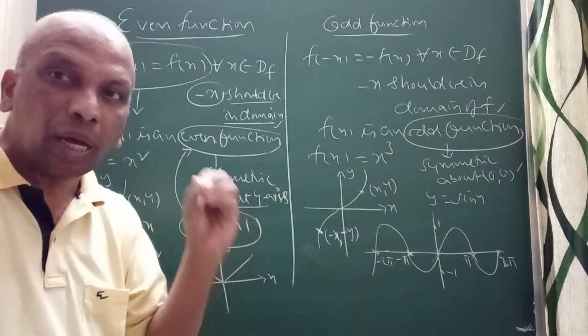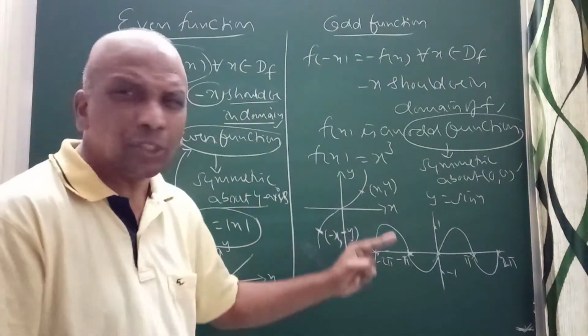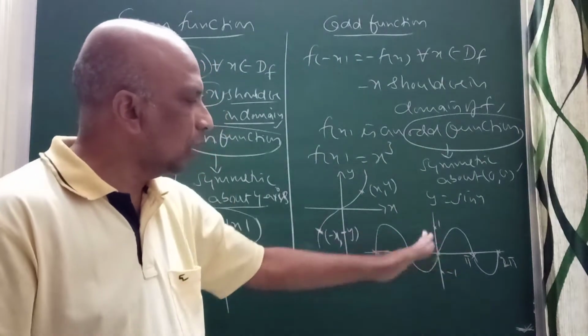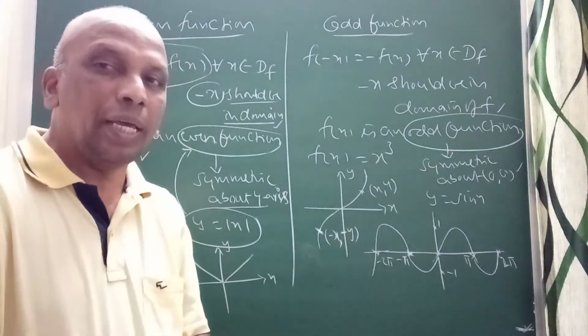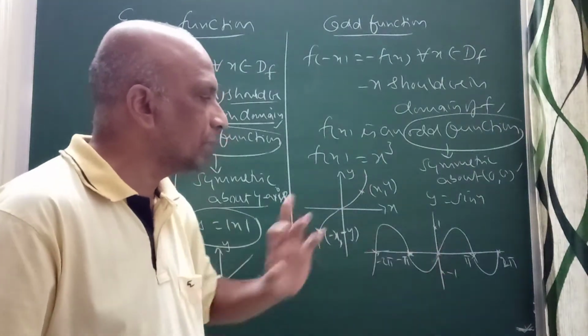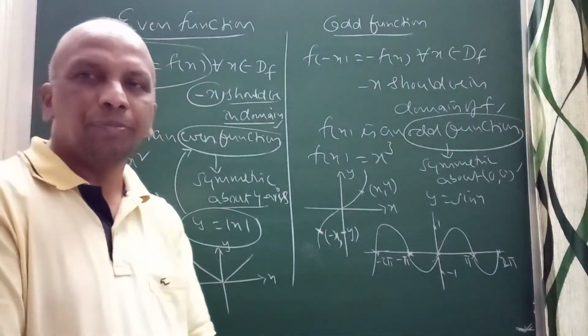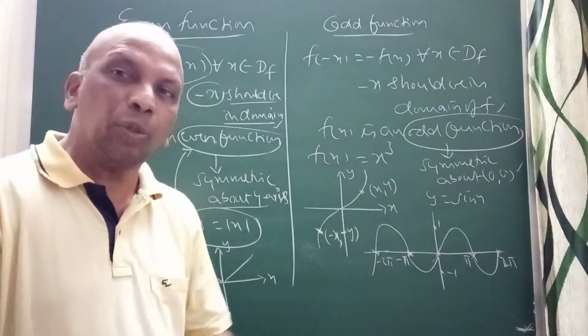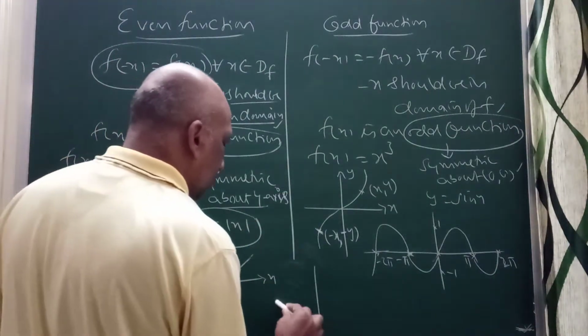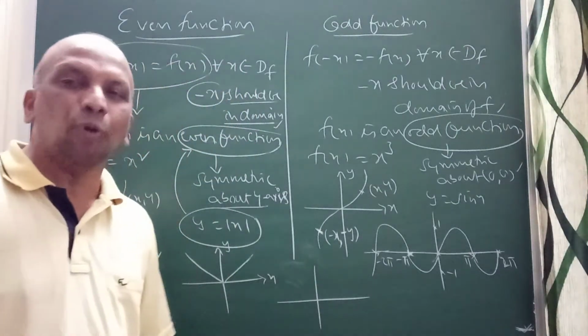So here I am talking about the odd function, right? Clearly I am discussing the odd function. Now you say, yes, it is symmetric with respect to origin. This is symmetric with respect to origin always, no doubt in that. Now think about cos x. If you think about cos x, I can explain to you. You can think about the graph of cos x.